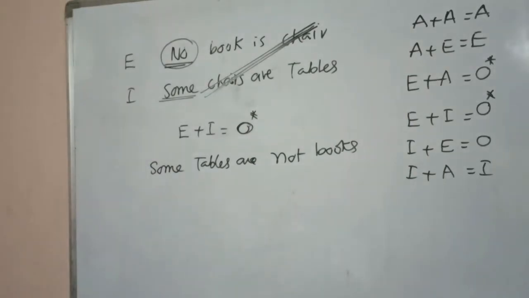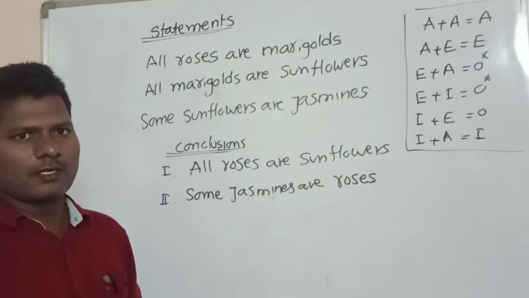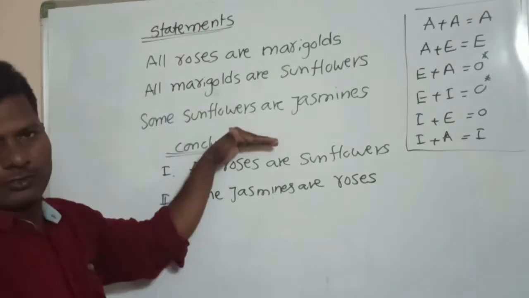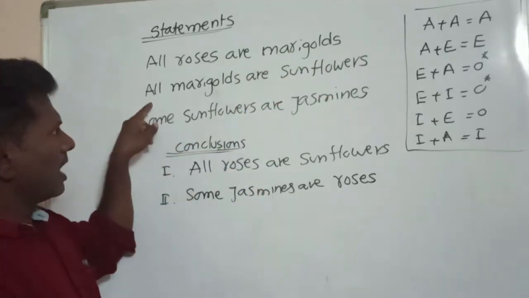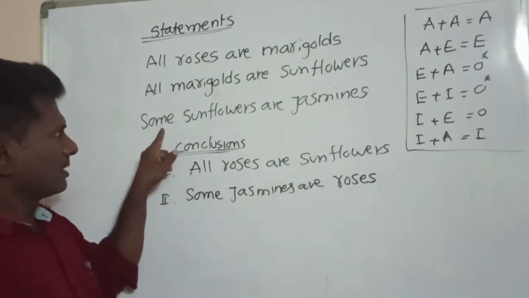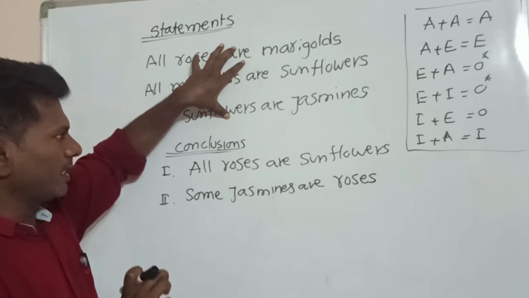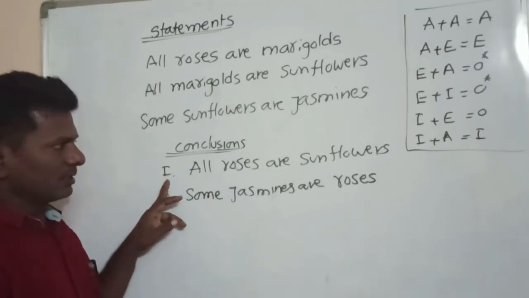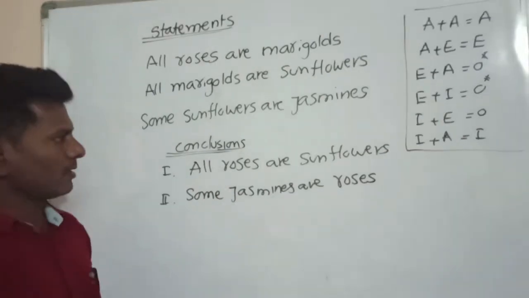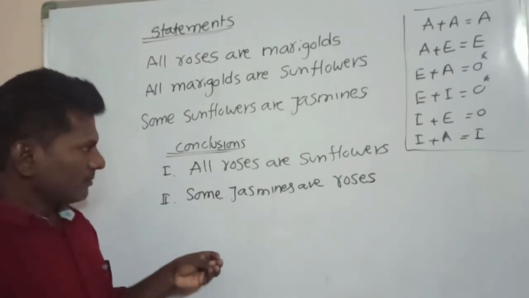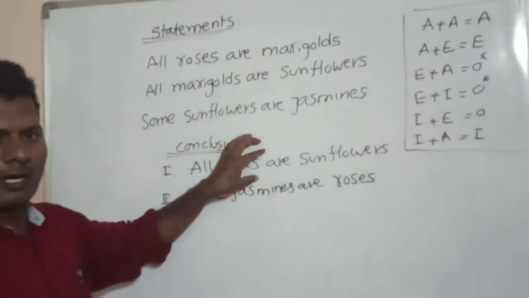Good. Some questions. In exams, bank or SSC exams, we have statements and conclusions. First statements: All roses are marigolds. All marigolds are sunflowers. Some sunflowers are jasmines. Below these statements, we are provided with conclusions. First conclusion is all roses are sunflowers. Second one, some jasmines are roses. Our duty is to check whether these conclusions follow or not follow.